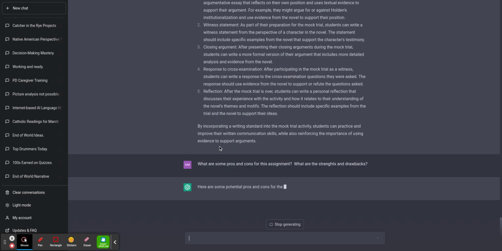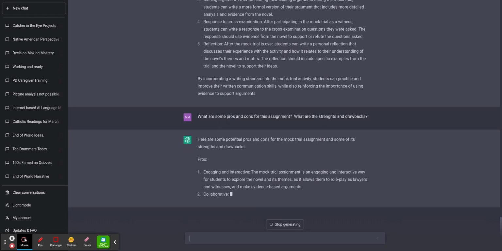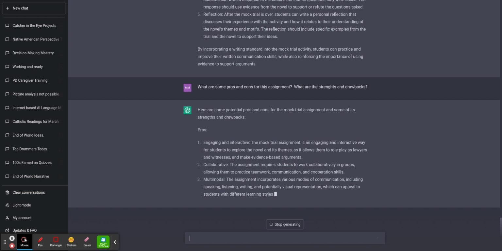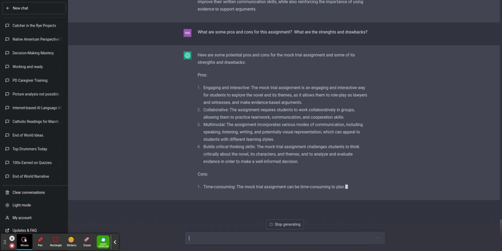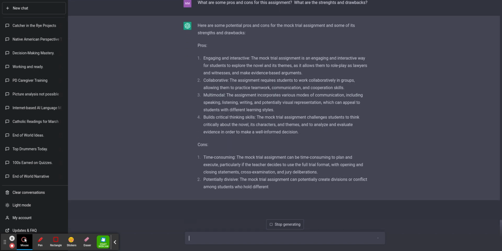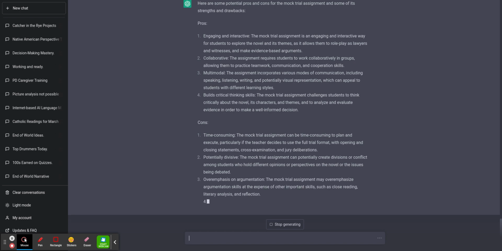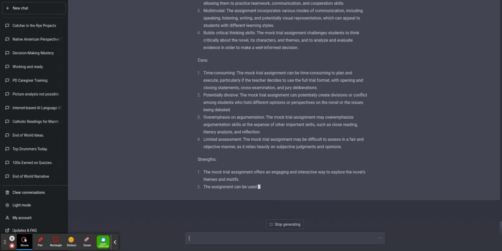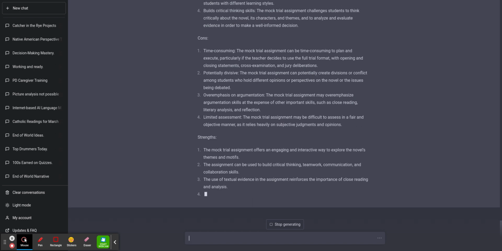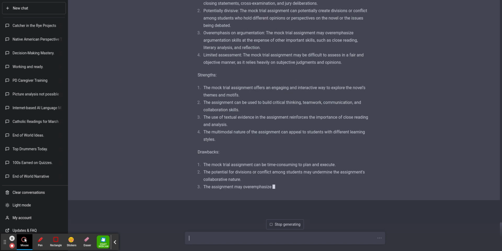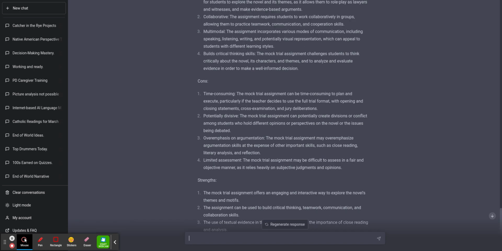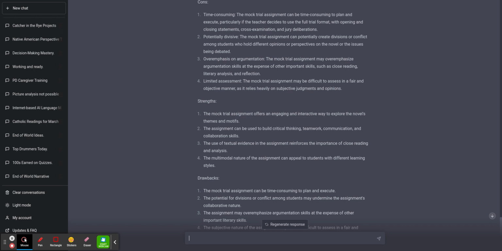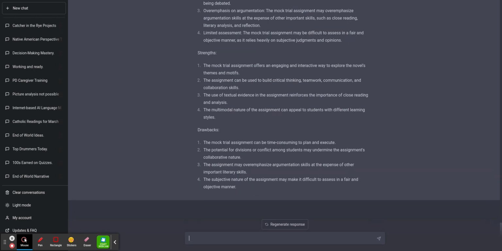So, because again, if I'm trying to think of something that I've never done before, it's helpful to think of the pros and cons and strengths and drawbacks and however you want to word it. And also, it's always important when planning an assignment to think about what could go wrong or what are some drawbacks that you need to consider while planning.